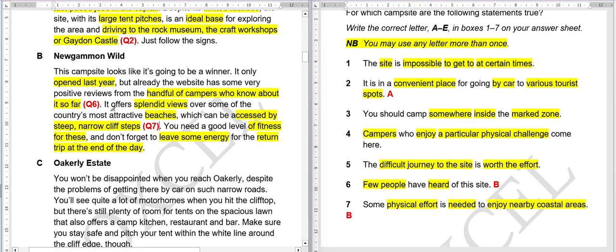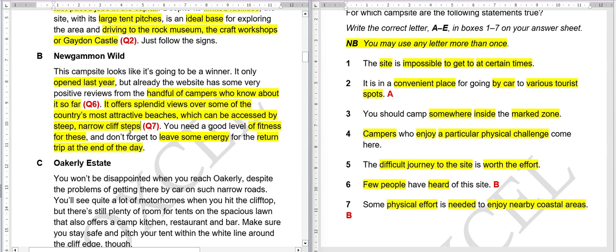So here it is. So it offers splendid views. So obviously, okay, and which can be accessed. So these beaches, so beaches basically coastal areas, and these beaches can be accessed by steep, narrow cliff steps.